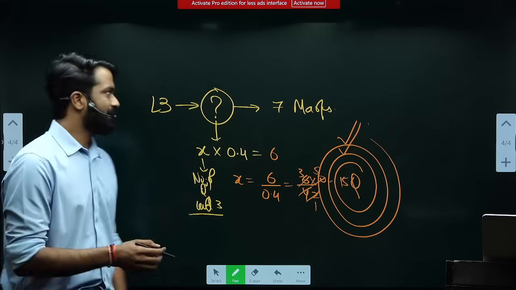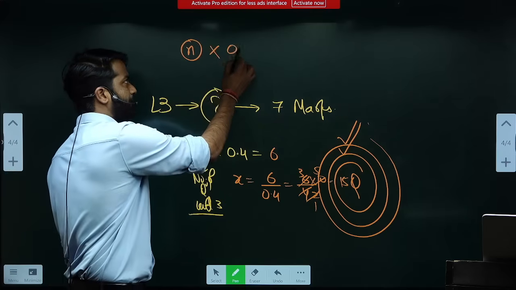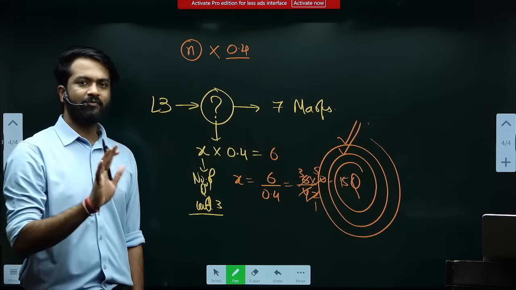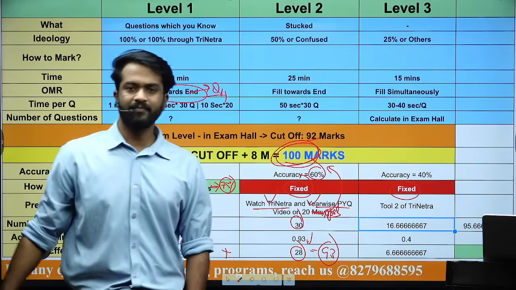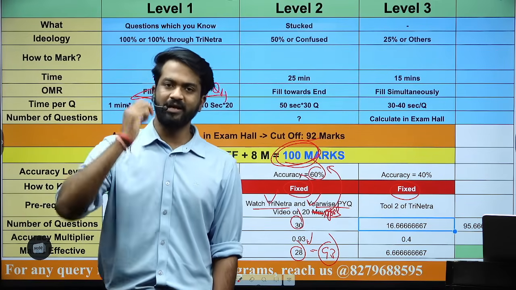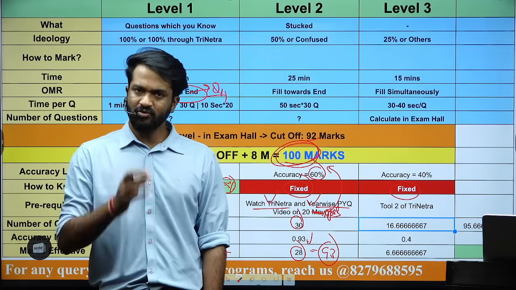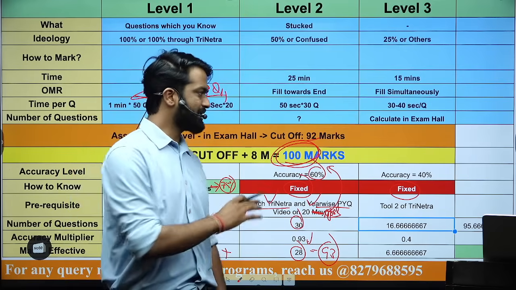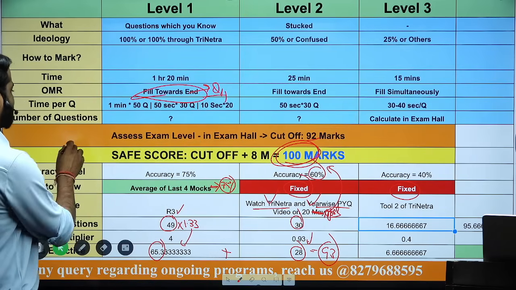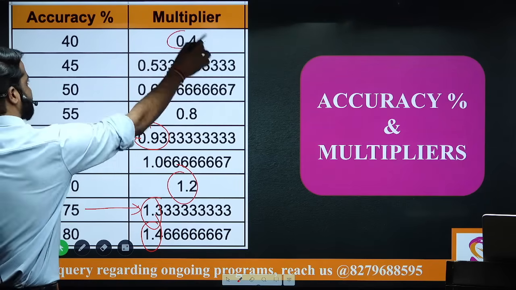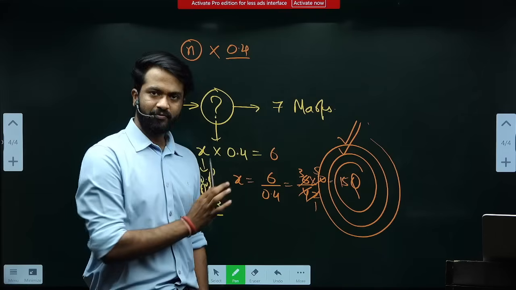The thing which I am saying, in how many questions you want to take the risk, into 0.4 is the accuracy multiplier of the last stage. I am saying this last stage should be at least 40%. If you have done Trinetra, here the prerequisite is Trinetra. So I am expecting at least 40% accuracy. I am multiplying it with 0.4. See, you can verify here. The moment you multiply it by 0.4, you will get a number of questions.